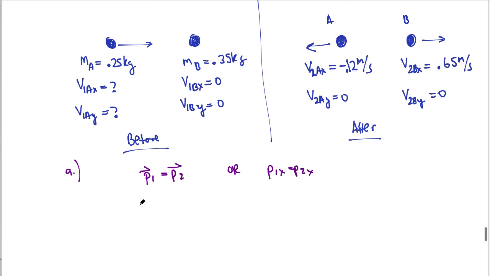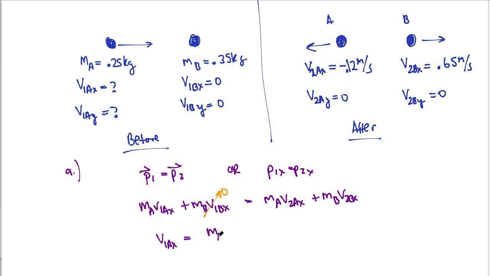So this translates to MA V1AX plus MB times V1BX is equal to MA times V2A in the x plus MB times V2B in the x. My velocities of B are 0 initially, so I can get rid of that term. And then I'm looking for V1AX, so if I solve for V1AX, I will have MA V2AX plus MB V2BX all over MA.